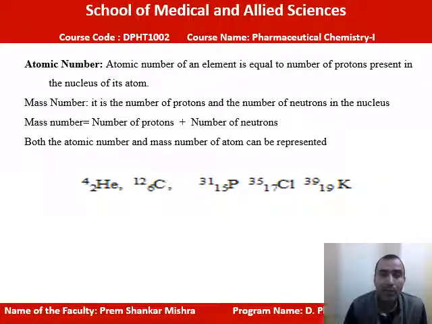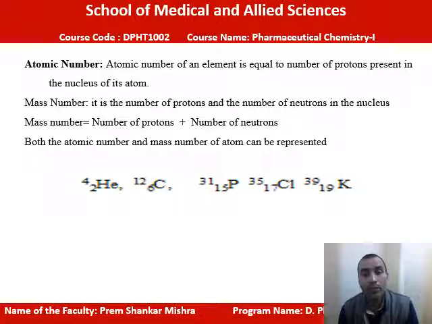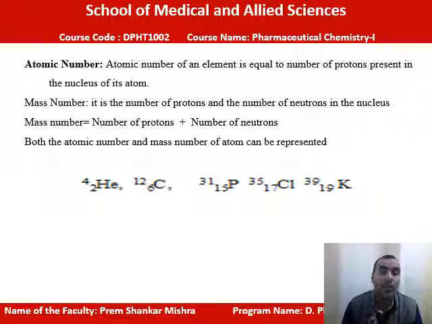After that we will see atomic number. The atomic number of an element is equal to the number of protons present in the nucleus of its atom. Mass number is the number of protons and the number of neutrons in the nucleus. That is called mass number. So the atomic number of the element is equal to the number of protons, and the mass number counts both protons and neutrons present in the nucleus.